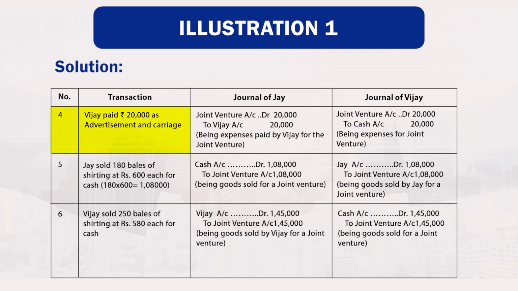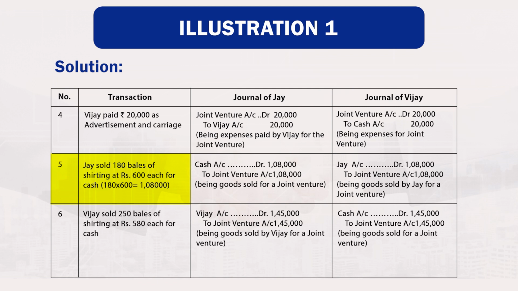Fourth transaction, Vijay paid rupees 20,000 as advertisement and carriage. Joint venture account debited rupees 20,000 to Vijay account credited by 20,000, being expenses paid by Vijay for joint venture. In the book of Vijay, joint venture account debited by 20,000 to cash account credited by 20,000, being expenses for joint venture paid.